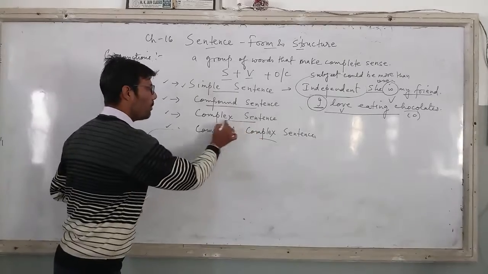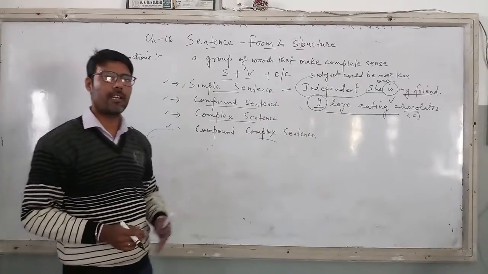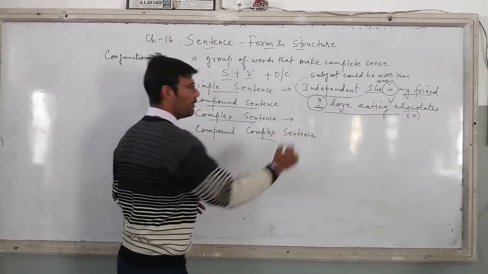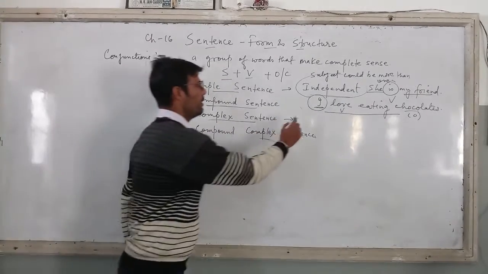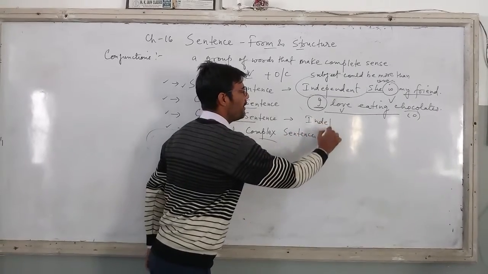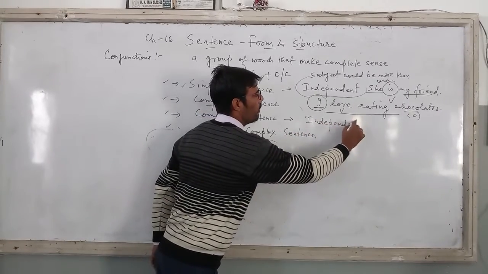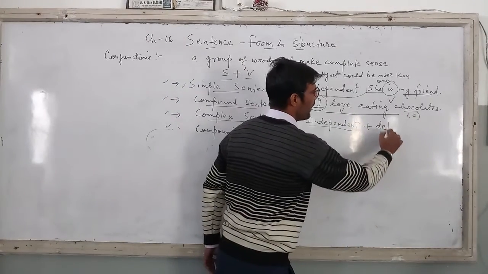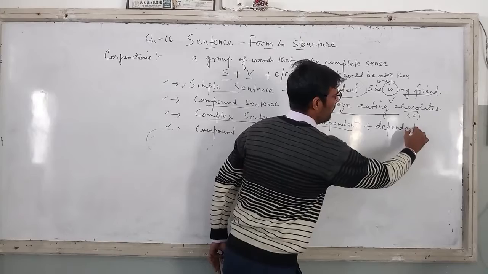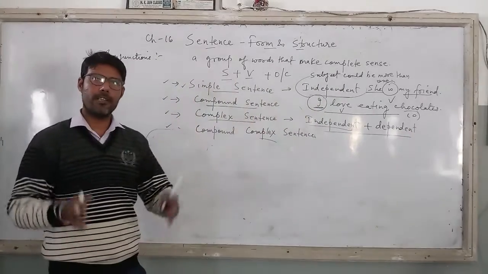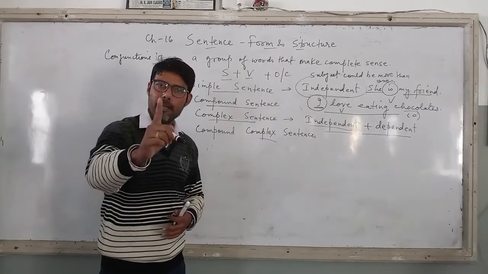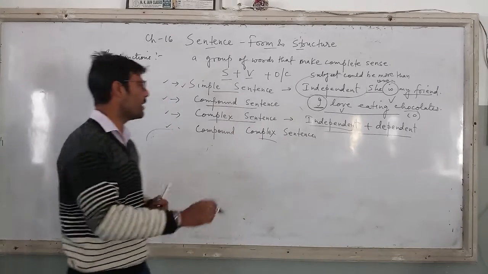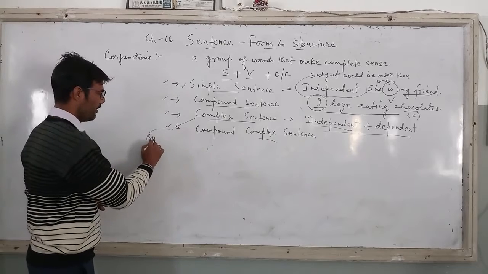So when I talk about complex sentence, children, I have to remember that a complex sentence means one independent sentence joined with a dependent, or vice versa. Means in this complete sentence, you will find one independent and one dependent sentence. And children, it will be joined with a subordinating conjunction.